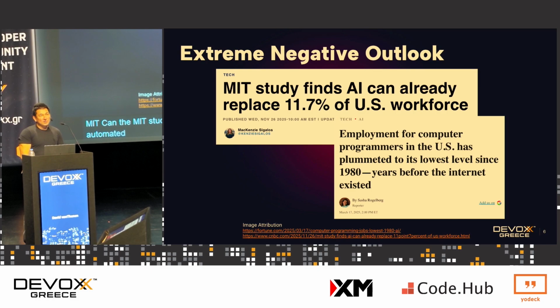And if you look at the number of programmers in the second article here, it says the number of programmers in the US is at the lowest level, basically the same level as in the 1980s. They make a distinction between programmer and engineer, but it's still a scary statistic, right?